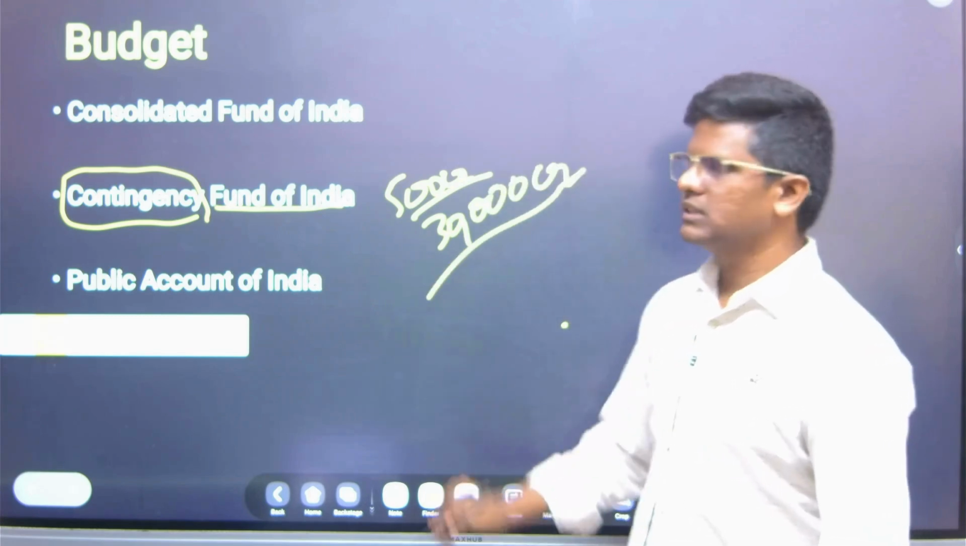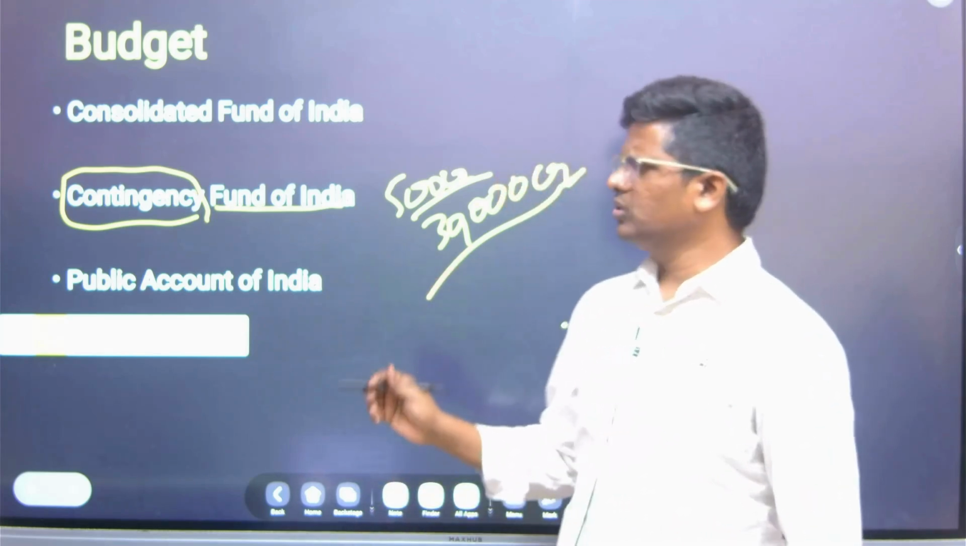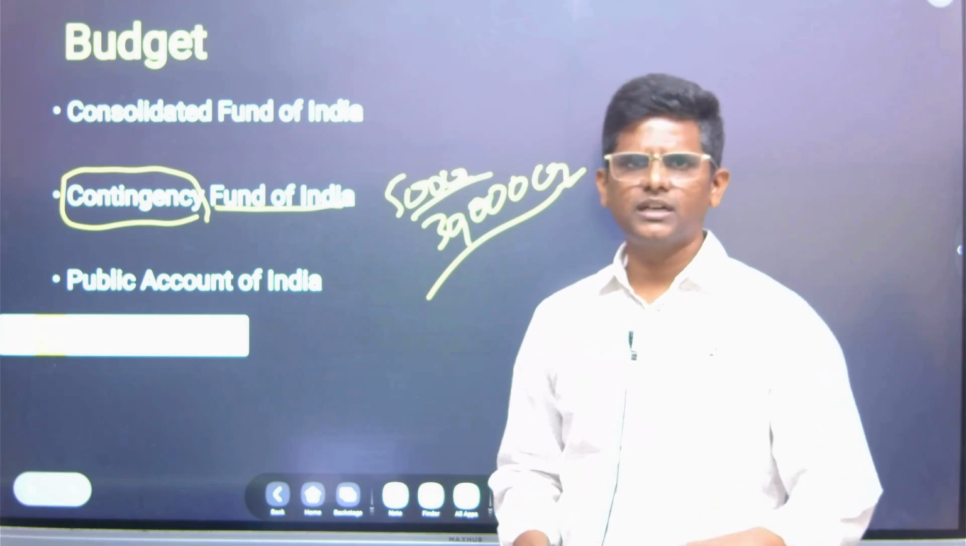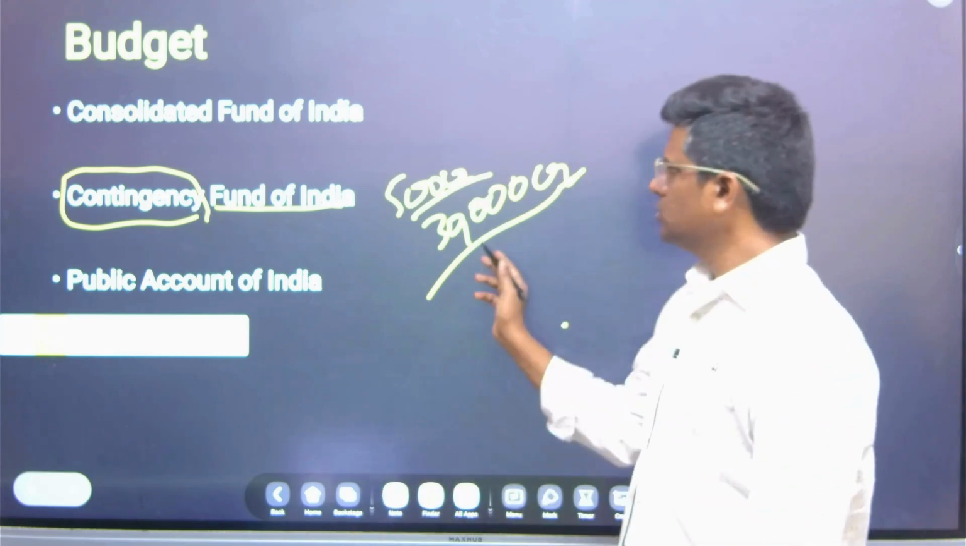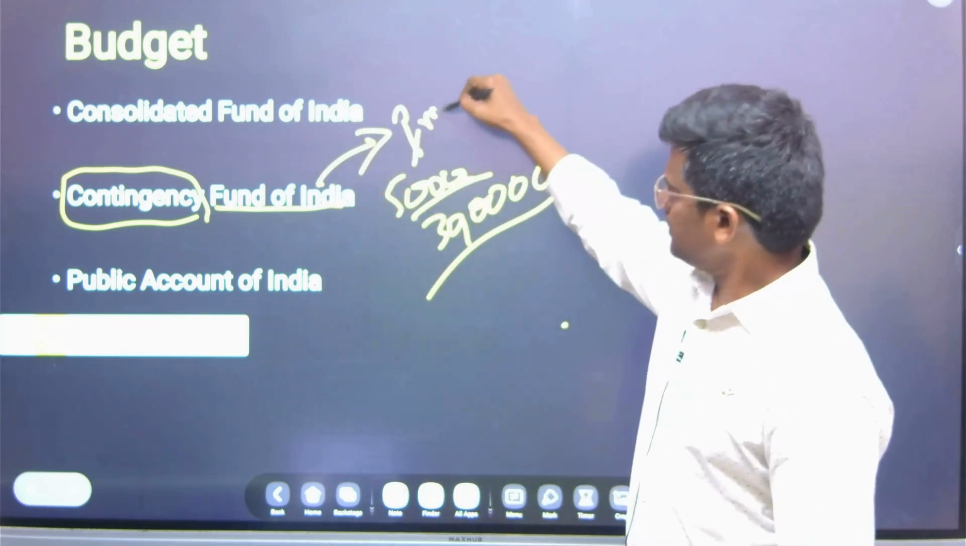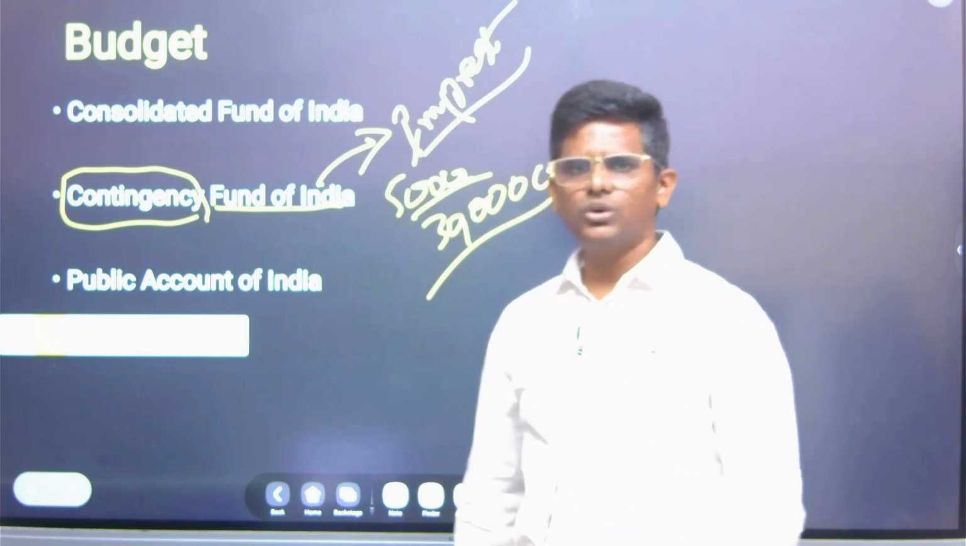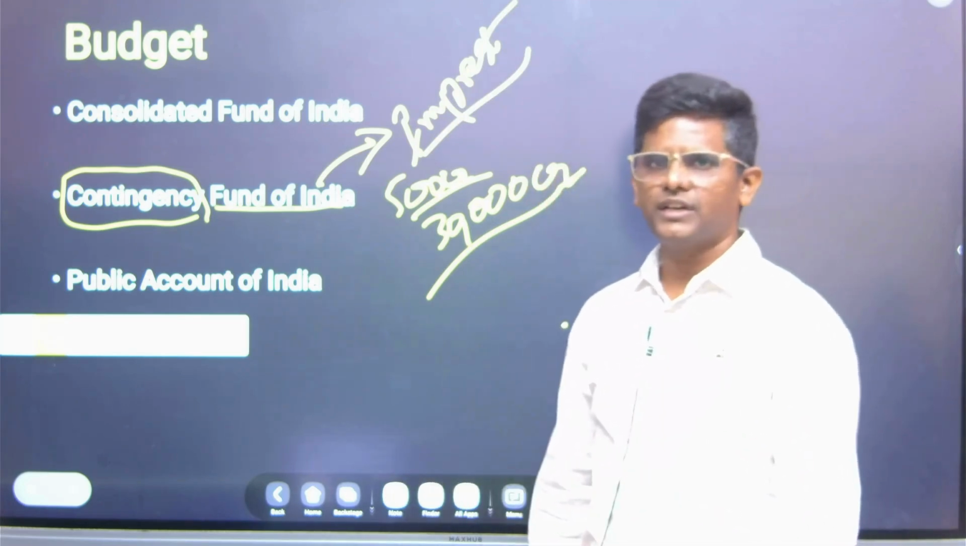So any unforeseen circumstances, like natural disaster, wars, or any new program the government wants to implement because of the new situation. So through it, it is like an imprest money. All the officers also get imprest money, you can use it for any purposes.